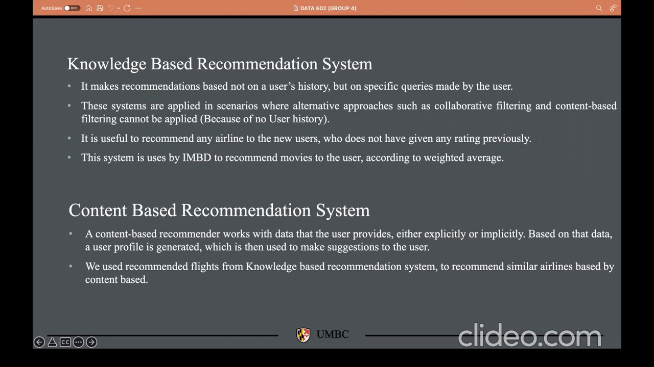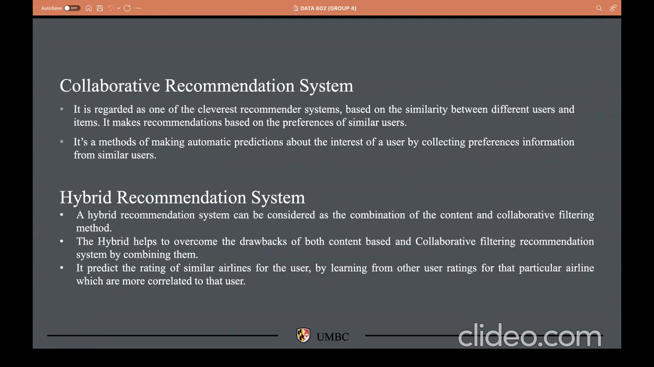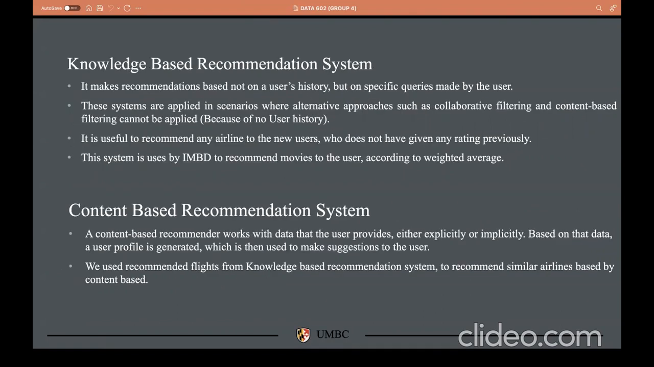So there are many technologies now in today's sector where we can see types of recommended systems: knowledge based recommended system, content based recommended system, collaborative recommendation system and hybrid recommendation system. So we'll try to understand each and every recommendation system here. So the first is the knowledge based recommendation system.